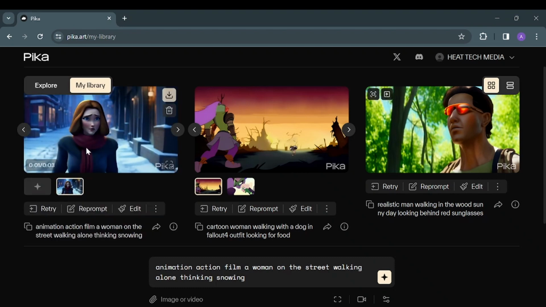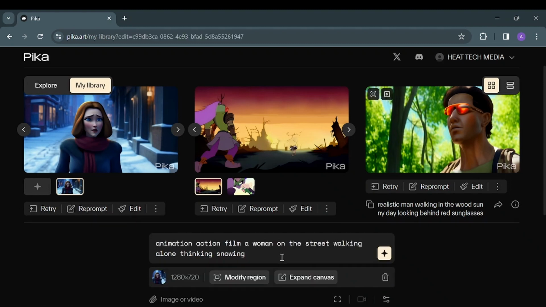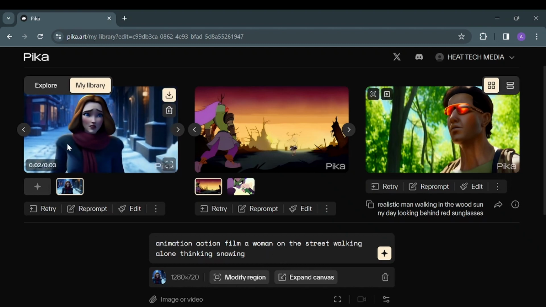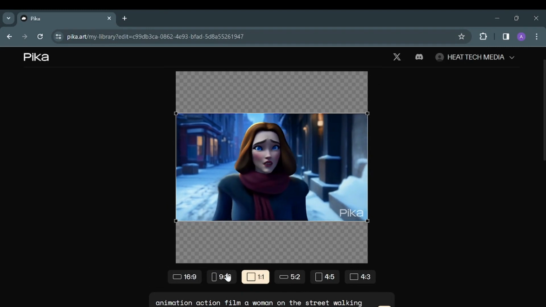Now, we'll go back to the photo and we can see the prompt can use the same text, and we'll edit on that text or the description of that video. Here you have edit. Edit can help you to do two things here: either to modify a region, a place you want to modify on this video, or to expand the canvas. You keep it, maybe upscale or expand it to a different size. As you can see here, this way.